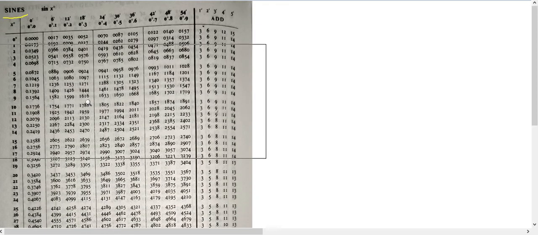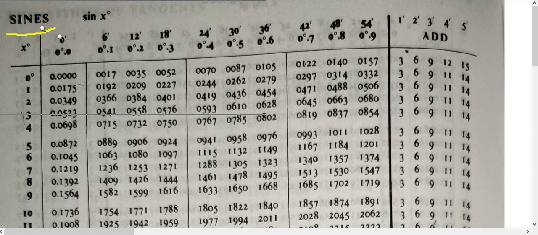Now going back to this one, I'll take the example of this one. So sine. Now let me magnify this. It may not be visible on your screen, so let me magnify this a little bit. Here it is, the magnification now. So now let us suppose that you are asked to find the value of sine. But before I go to that calculation, I should tell you that there are altogether three main components of a table.